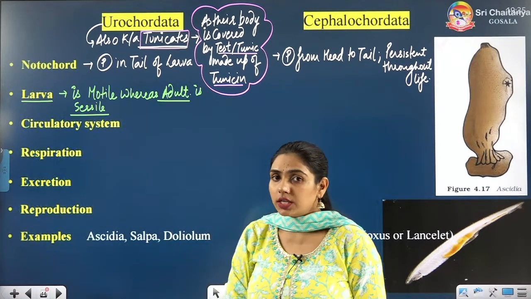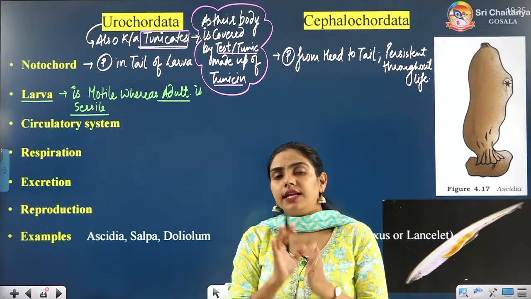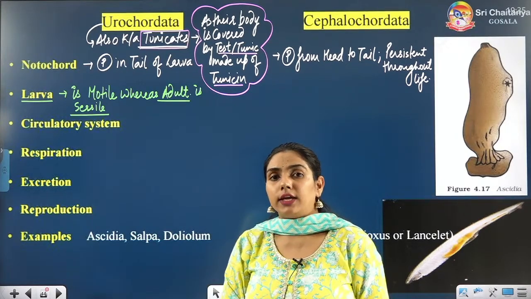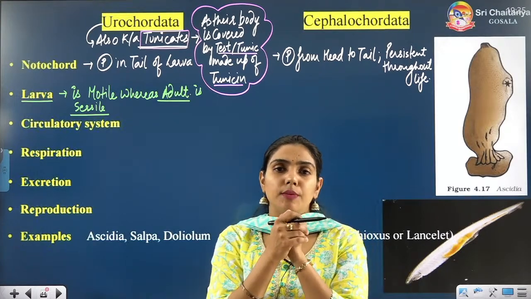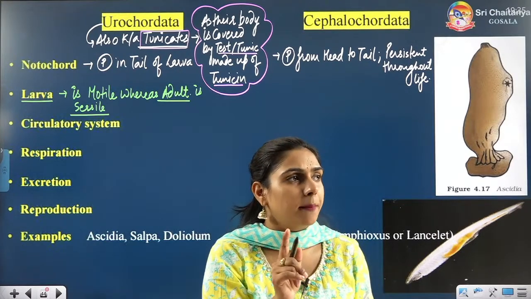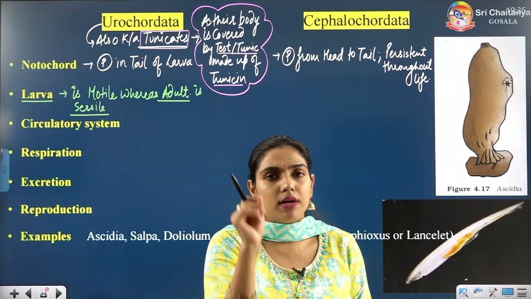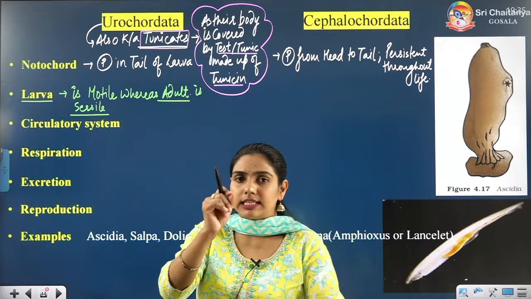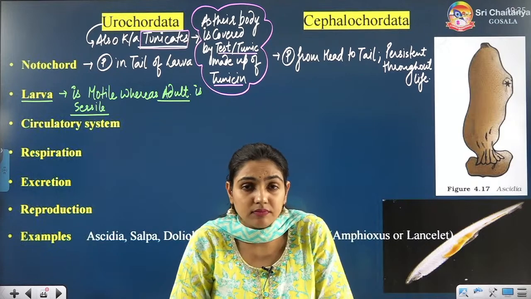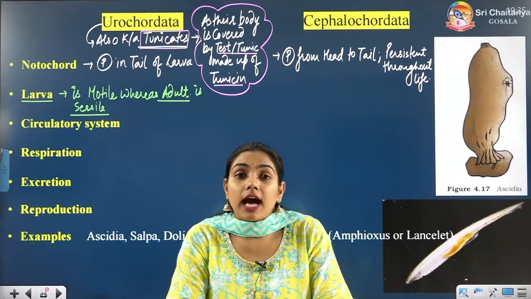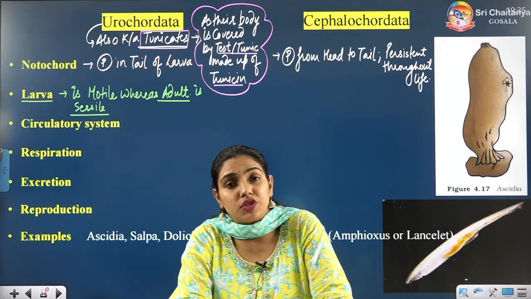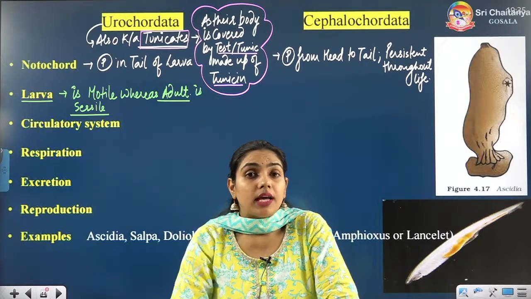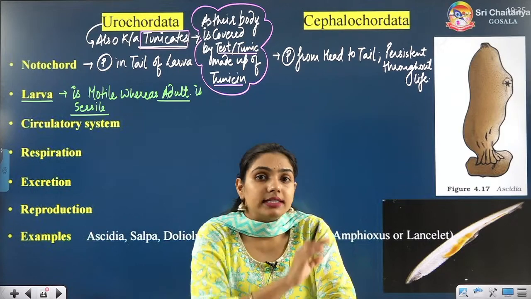I have talked about this already in case of Echinodermata when we talked about symmetry. Do you remember the symmetry of Echinodermata? Those who remember, please tell me in the comment section. Echinodermata larva has bilateral, advanced symmetry, and the adult has radial symmetry.